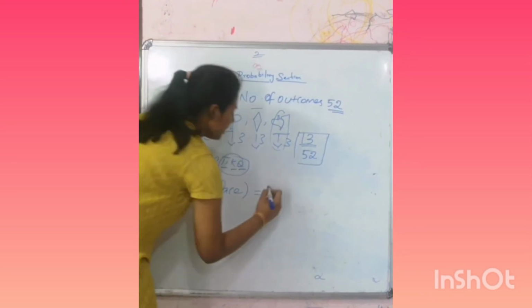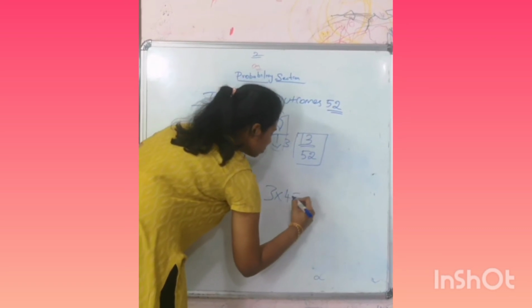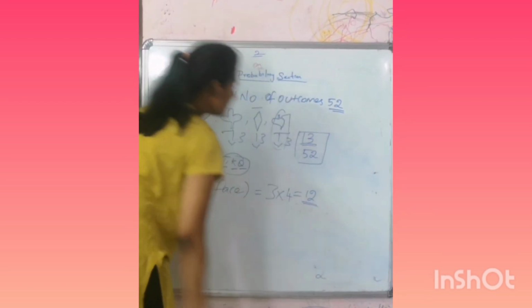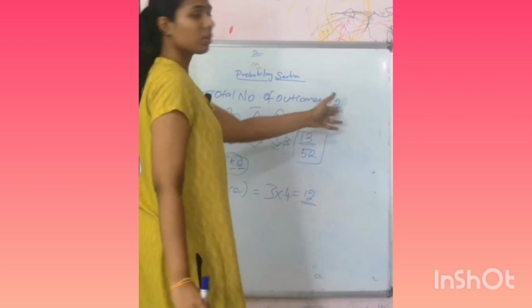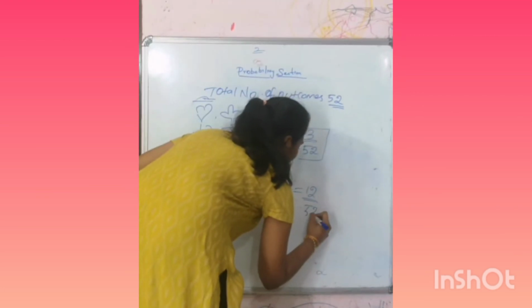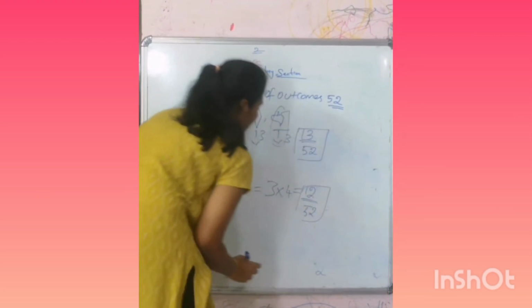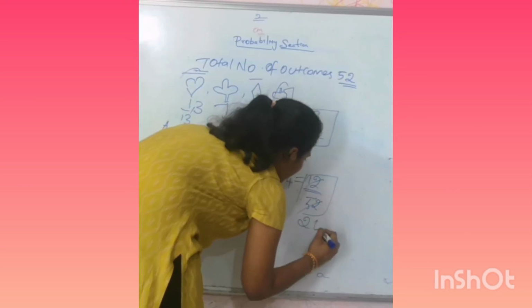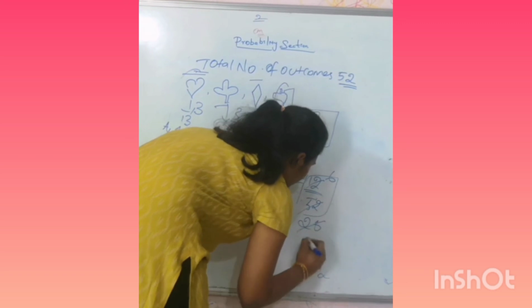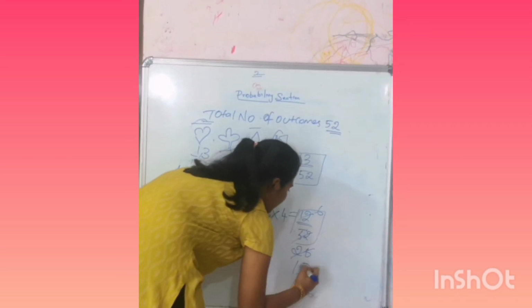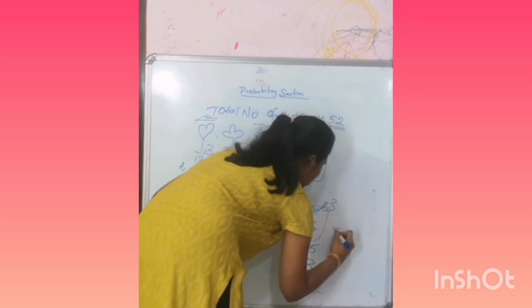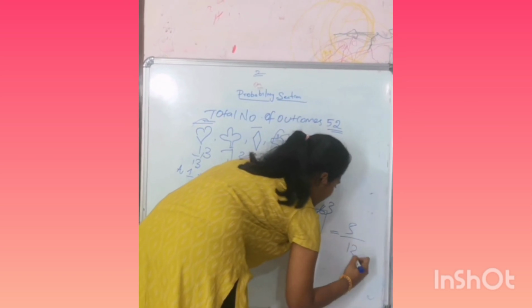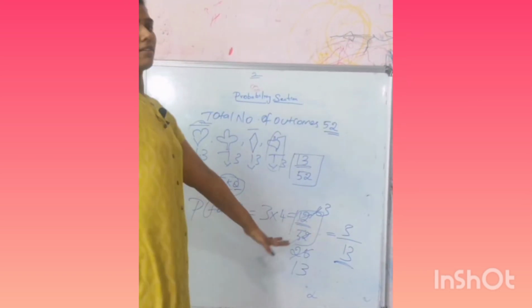We multiply 3 into 4, so we get 12 face cards. The total number of outcomes is 52, so we get 12 divided by 52. Cancelling, 2 sixes are 12 and 13 twos are 26, so we get the answer 3 by 13. So that is the probability of a face card.